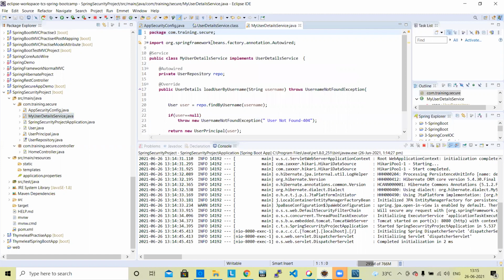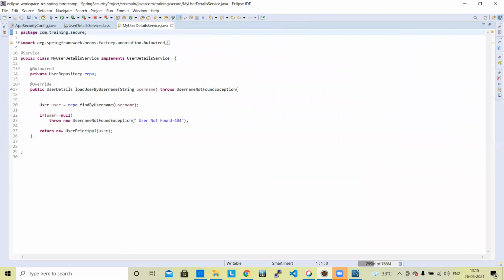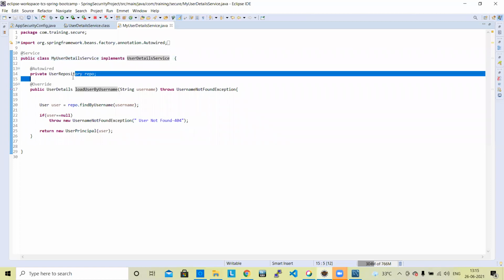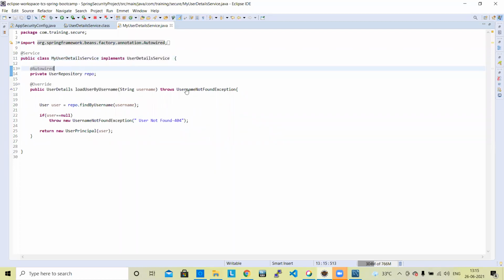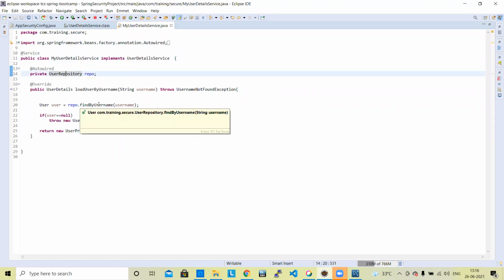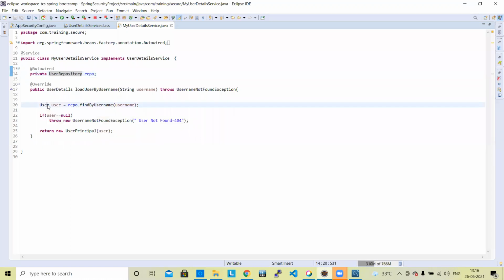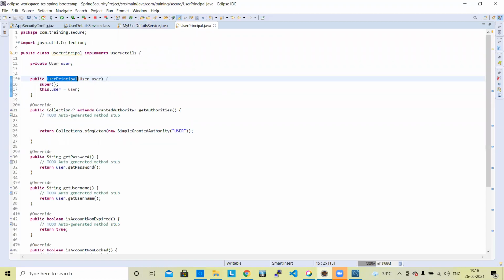It is my user details service. It is using the user details service, but it is communicating with the user repository. The user repository is getting the data from the database. If we get the value, it returns a user object. If it does not get the value, it shows an error. Finally, it is storing all values in user principal, and ultimately it is returning the user object.